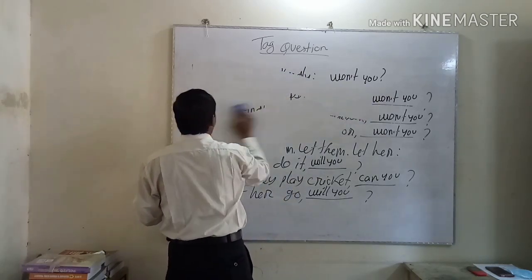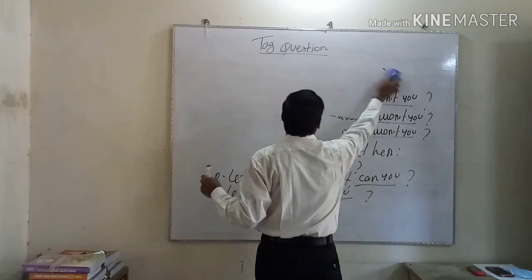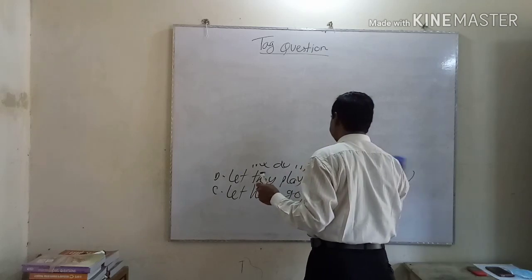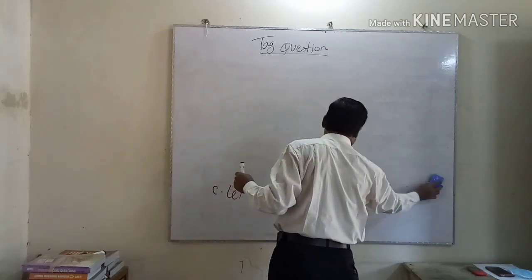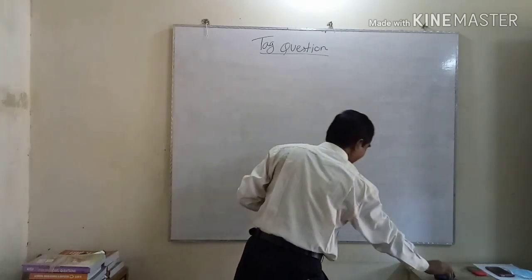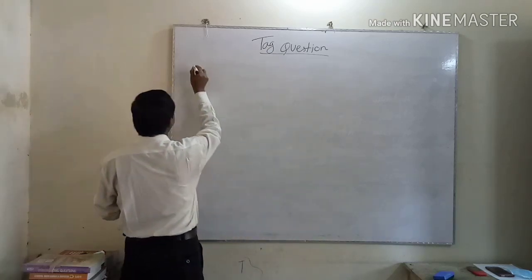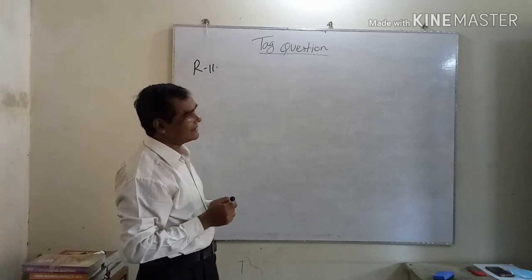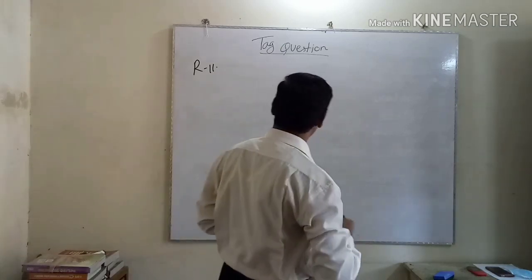Rule 11. Now I am going to discuss about Rule 11. It is most important rule. Sometimes student can make mistake at the time of using the rules.